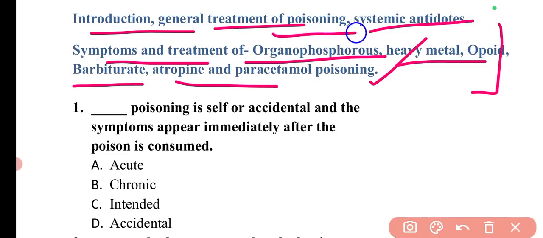If we are talking about poisoning, then we are talking about organophosphorus poisoning and these kinds of things. I have included a few questions, and I have added a table of all the antidotes and related things. You can read that table and understand the concept, and I will mark the most important things by explaining them, so that you can check those.